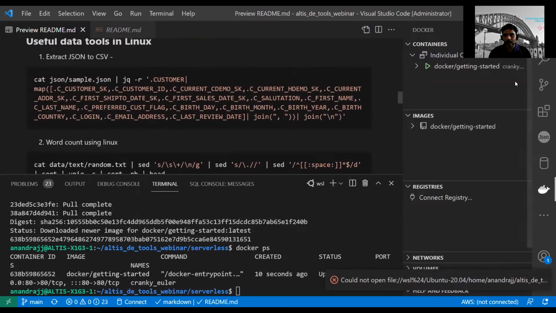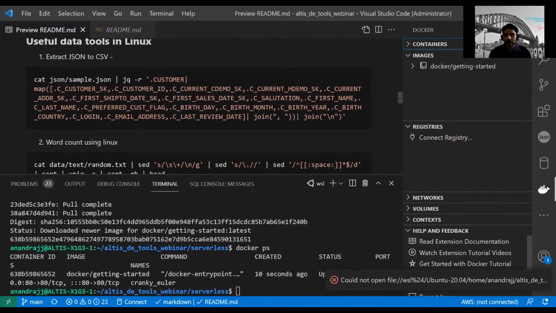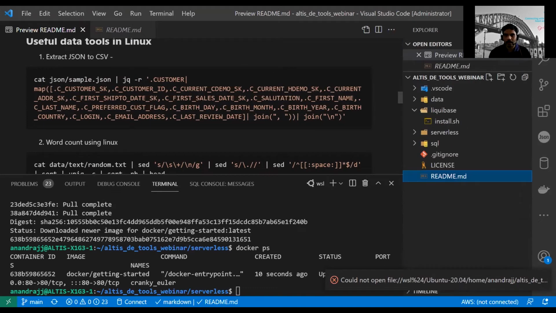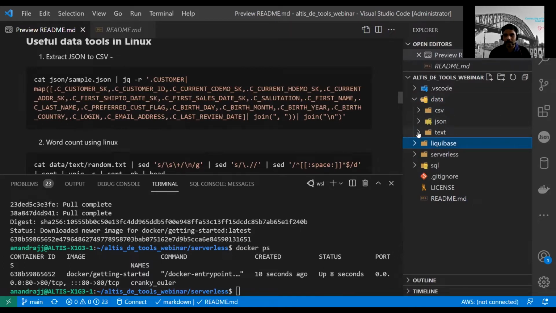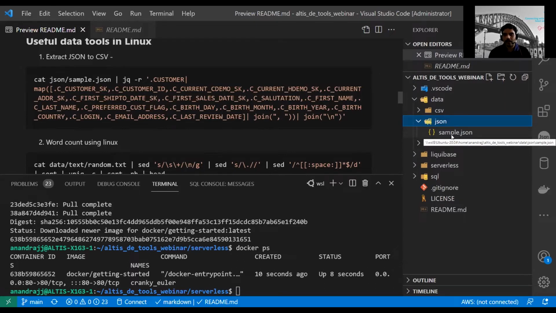Before that, I also organized a simple data folder in my VS Code. You can see this is the data folder which I'm using as an example, which will also get committed to my Git repo. We have a text file, and then we have a JSON file. This is the JSON file that we are going to interrogate right now.